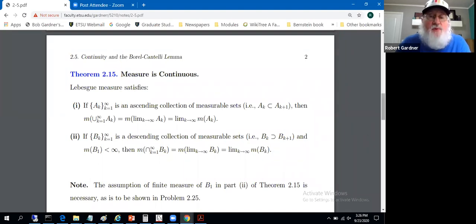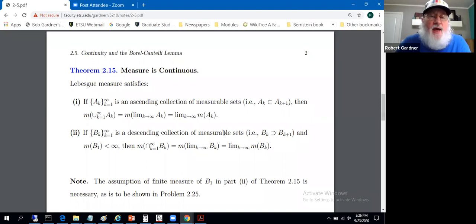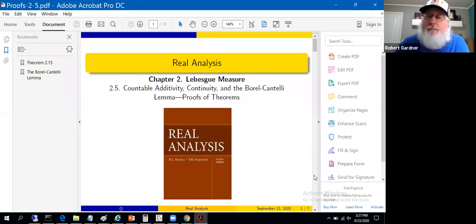Quick observation before we look at the proof. The fact that we added this finiteness hypothesis is necessary. In problem 2.25, you're to show that without the assumption of finiteness of the measure of that first set, the result doesn't hold. So let's look at a proof, and keep our eye on where we use this finiteness hypothesis.